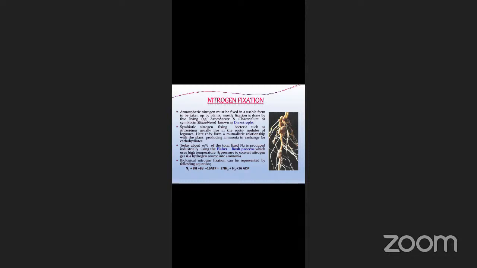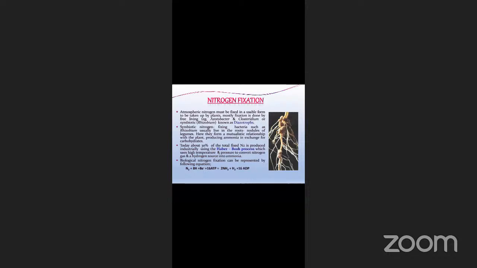Now, even in industries we can fix this nitrogen. This is because of fertilizer industries. In those industries, they perform the Haber-Bosch process. Here 30% of the total fixed nitrogen is produced industrially, and under high temperature and pressure conditions, they convert nitrogen gas and hydrogen into ammonia. So this process is called the Haber-Bosch process.